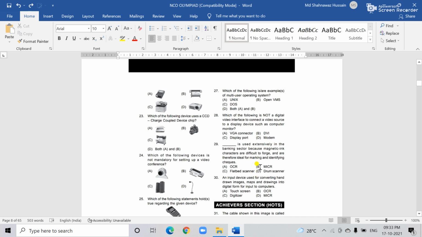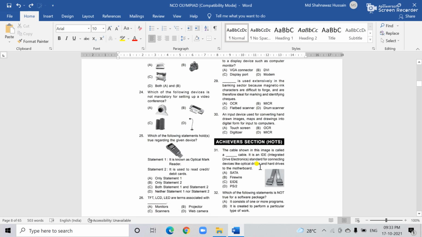Okay, now next you see the 30th question. The question is: an input device used for converting hand drawn images, maps or drawings into digital form for input to a computer.